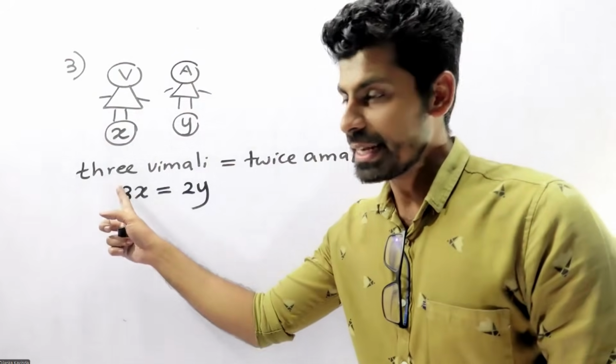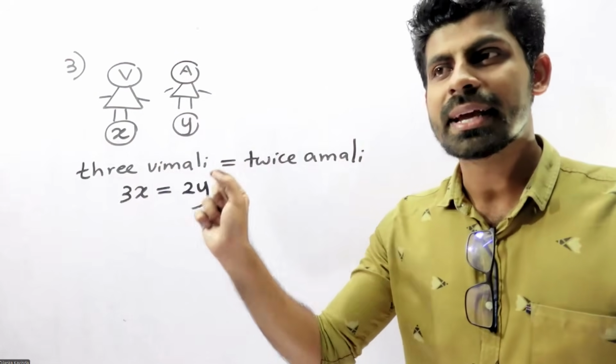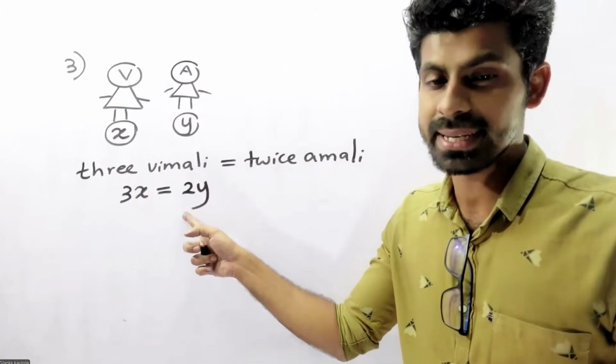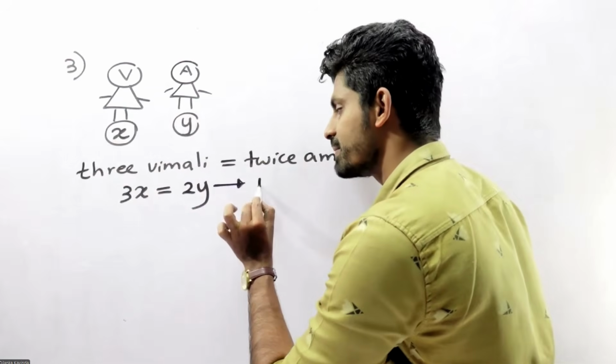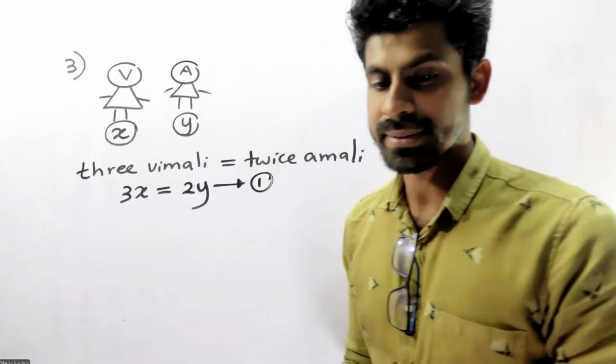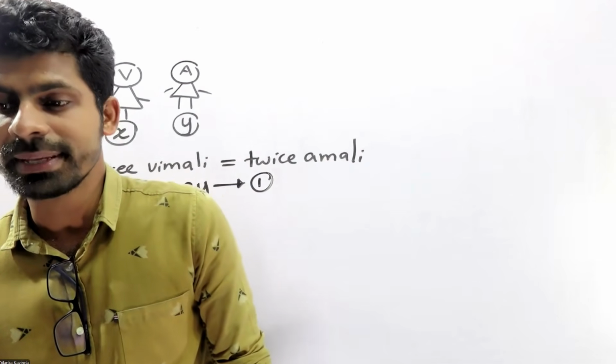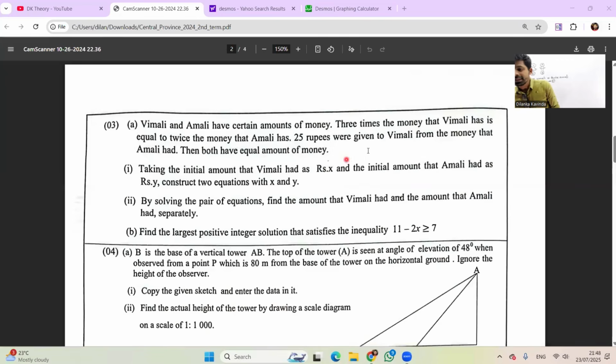3 times the money that Vimali has equals 2 times Amali. So that means this is the first equation. Let's quickly move to the second equation. What is the second equation?